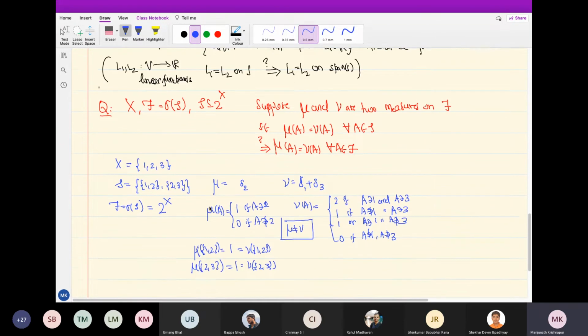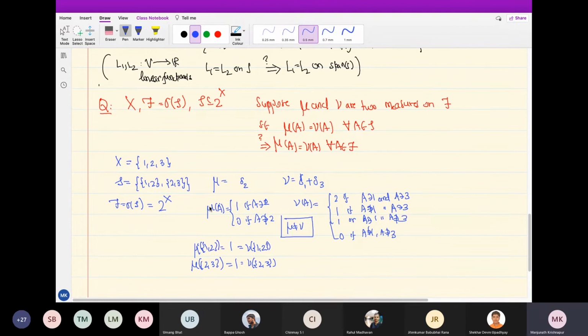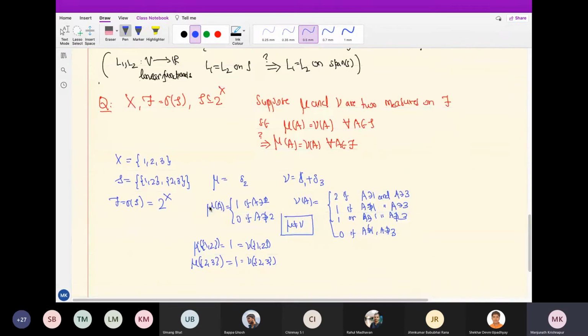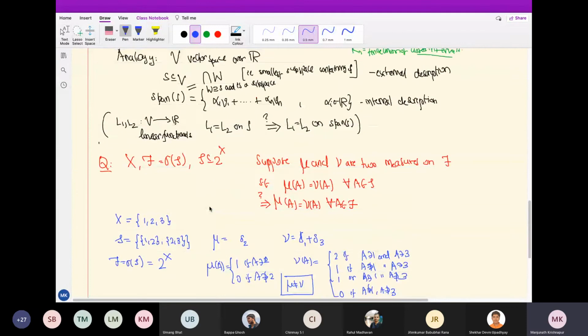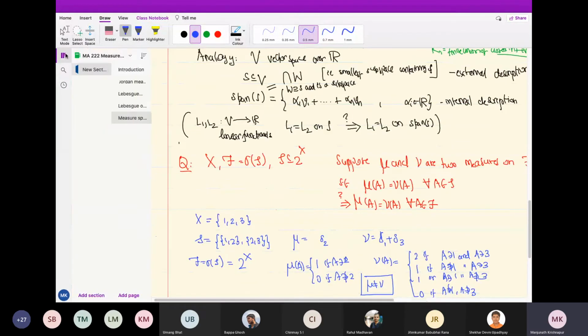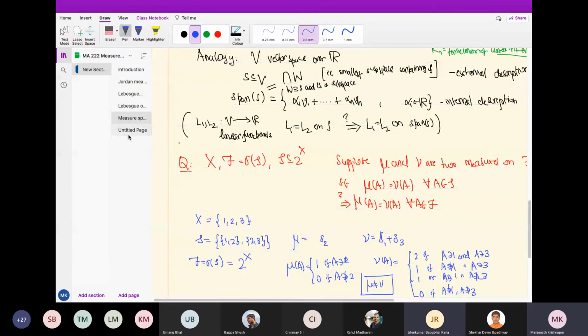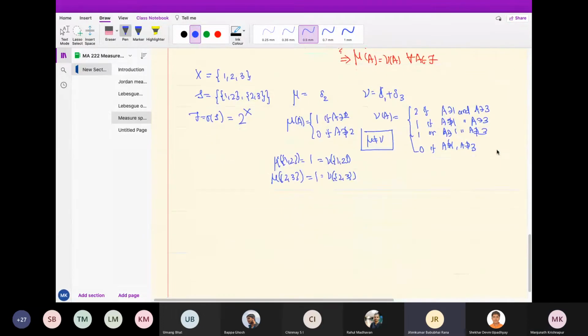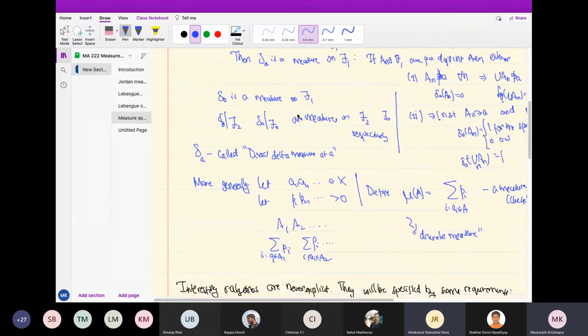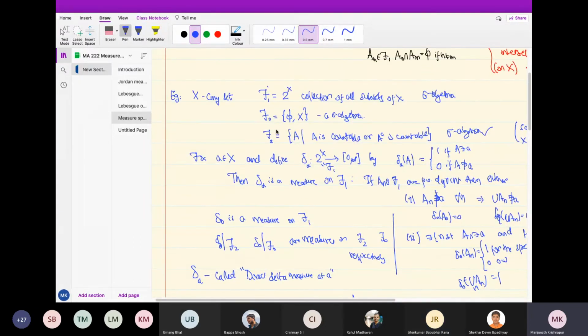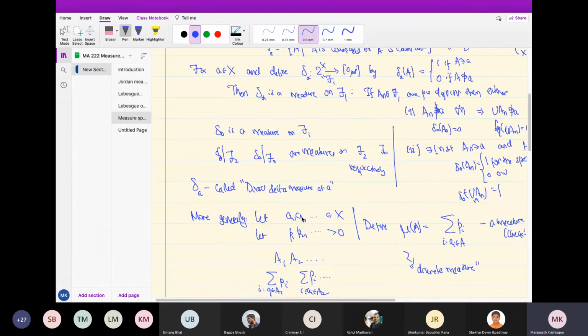Okay. So this is something I have spent a lot of time on, saying something elementary, but it's a point. If you don't realize it, then in fact, this is where the whole spirit of the subject is also there. Okay, I'll come back to that later. Now let me proceed. So mu equal to delta 2, we have proved earlier that delta 2 is a measure, but delta 1 plus delta 3 is a measure. Okay, that is also here, right? I mean, basically, I took the sets A1, A2. A1 is 1, A2 is 3. P1 is 1, P2 is 1. Okay, yeah, got it. It's the same.